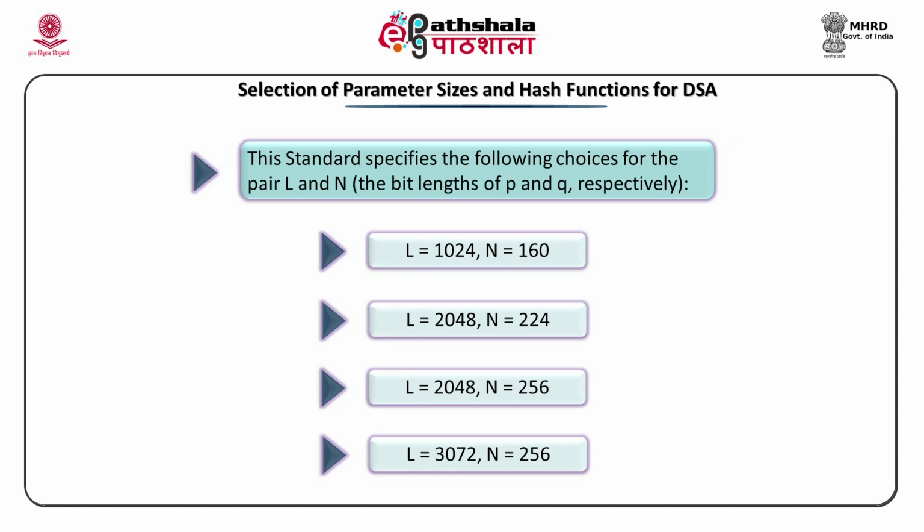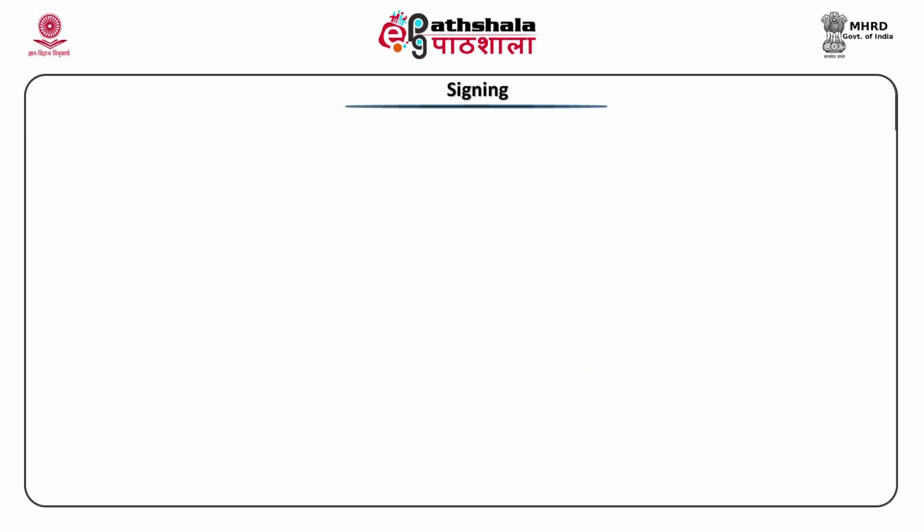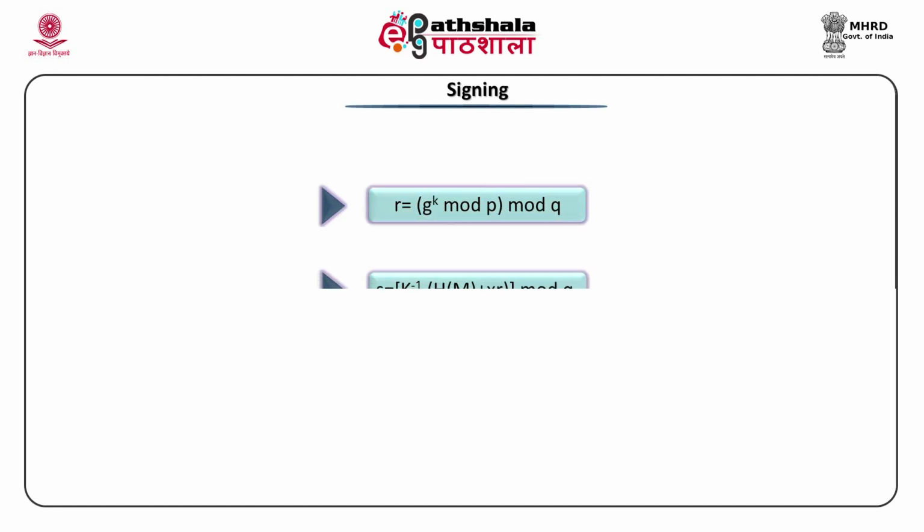You all have in mind when I say L, L decides the bit length of the P. P is nothing but a prime modulus with whom we start the generation of the digital signature algorithm parameters. Once we are with L and N, we could generate P, and from P we can generate Q. If we have P and Q at our hand, we can easily generate G. Then we had two parameters called R and S. How to generate R? R is G raised to K mod P mod Q.